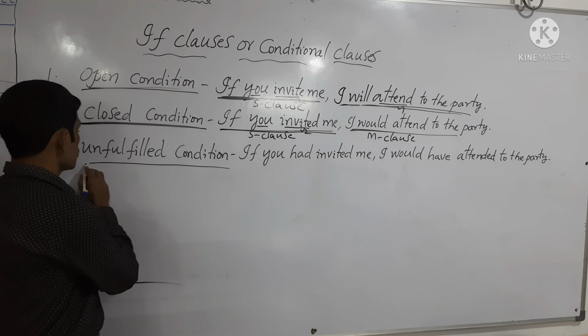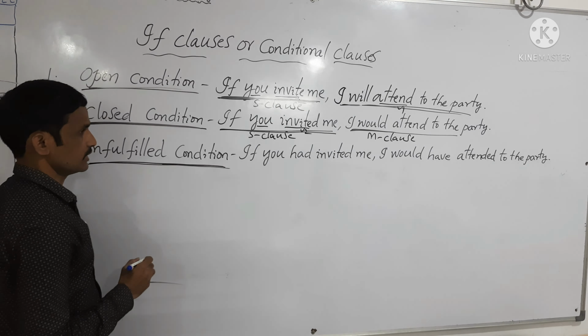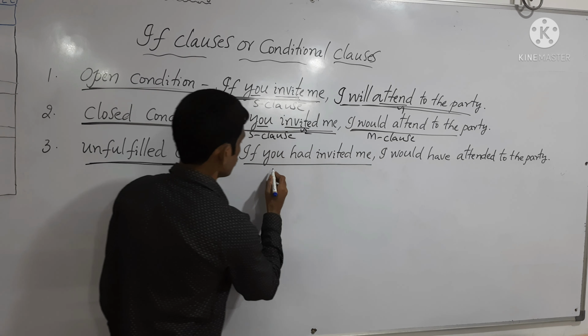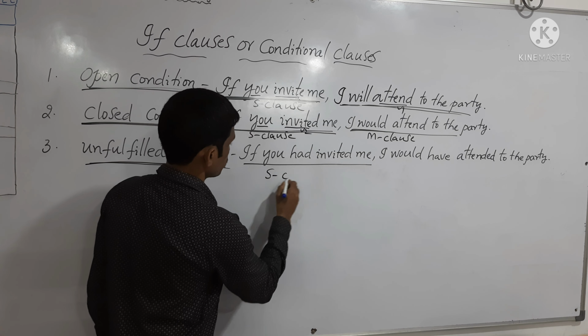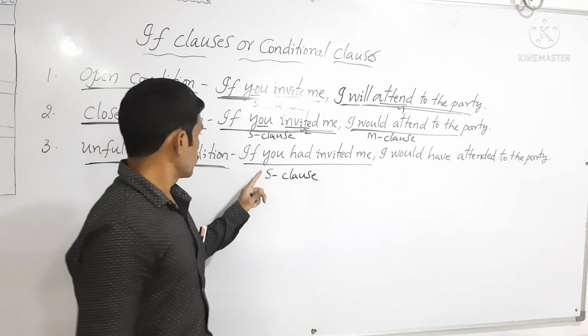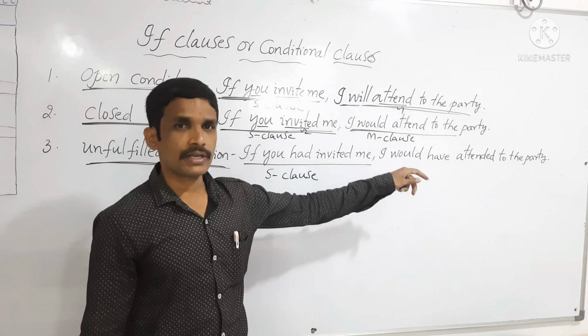Now, let's see the third one, unfulfilled condition. What is this unfulfilled condition? If you had invited me, the subordinate clause is in the past perfect tense. The example for unfulfilled condition: if you had invited me, I would have attended the party.